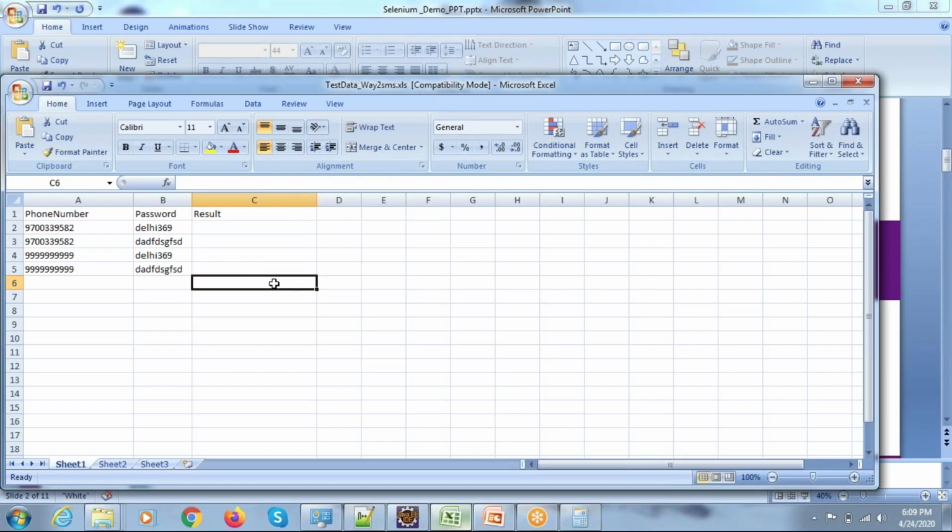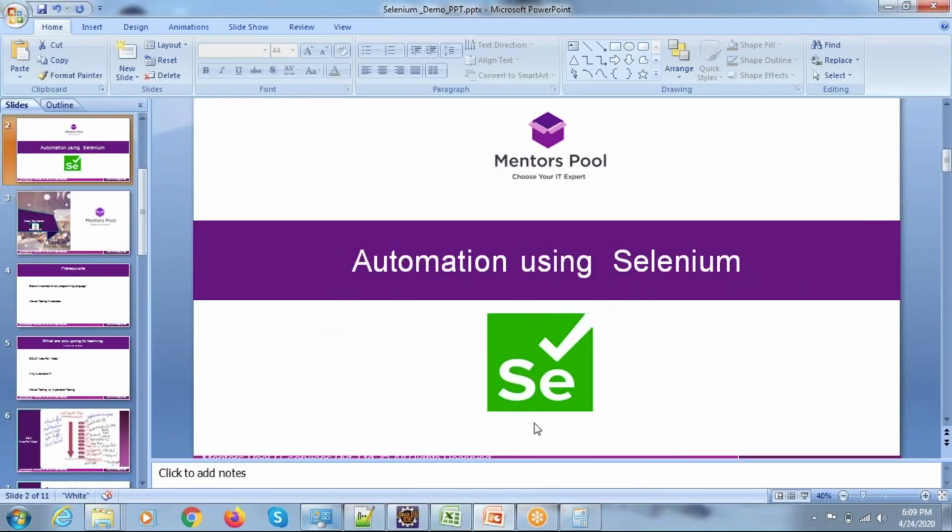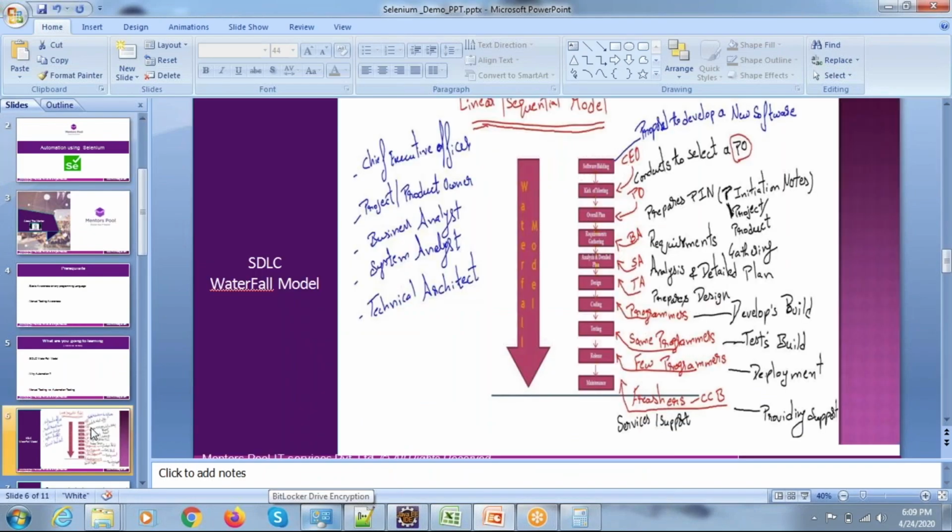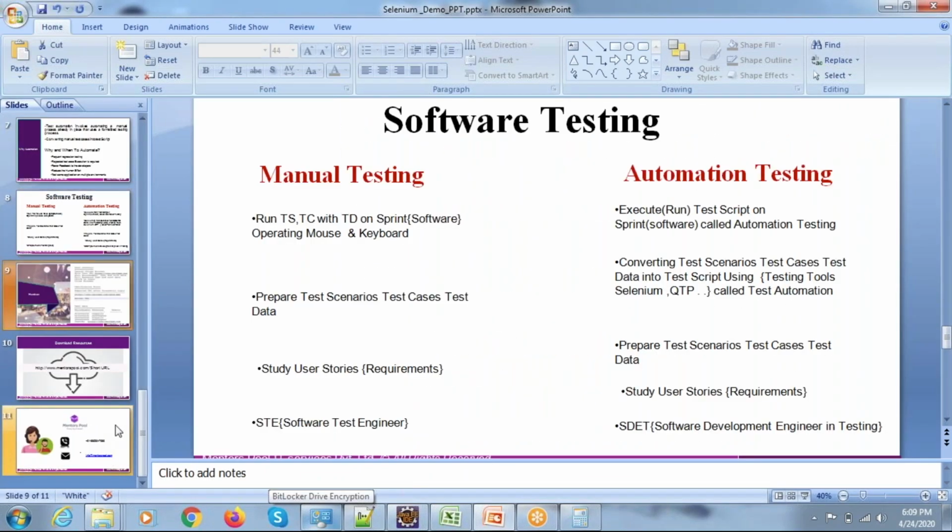We have the data as a manual test engineer. We prepared the data in the Excel file. The manual test engineers prepared test scenarios, test cases along with the test data. That Excel file is going to be shared with the SDET team. So let us have a look at the SDET role. Then we'll get into the practical example.